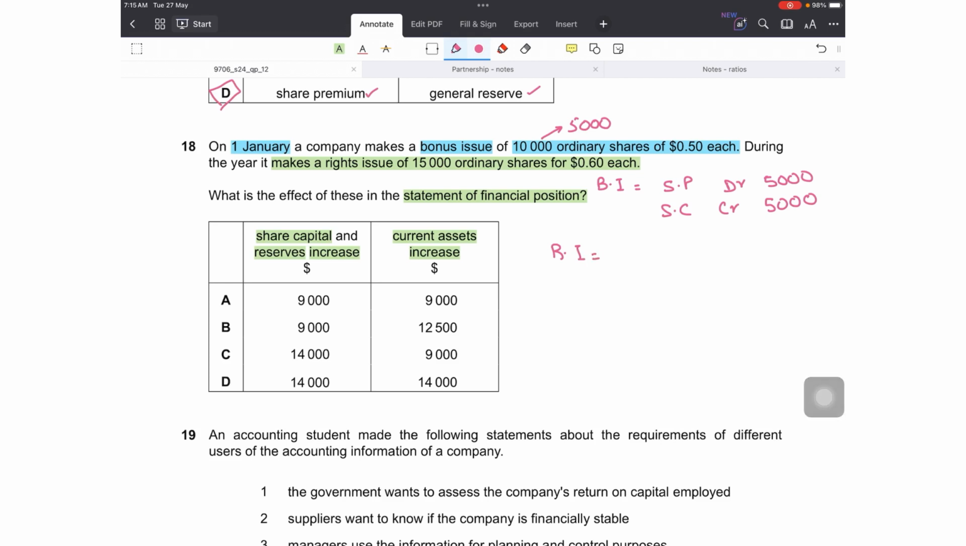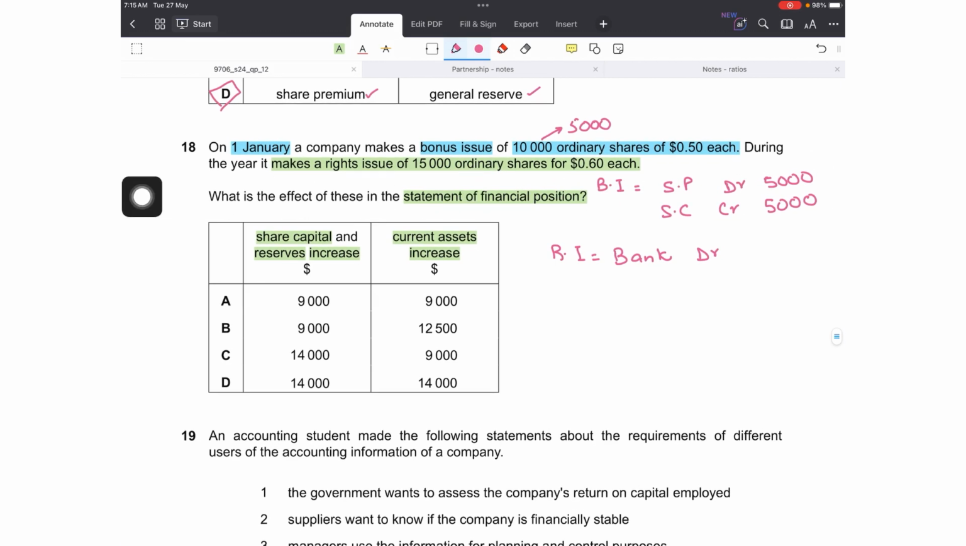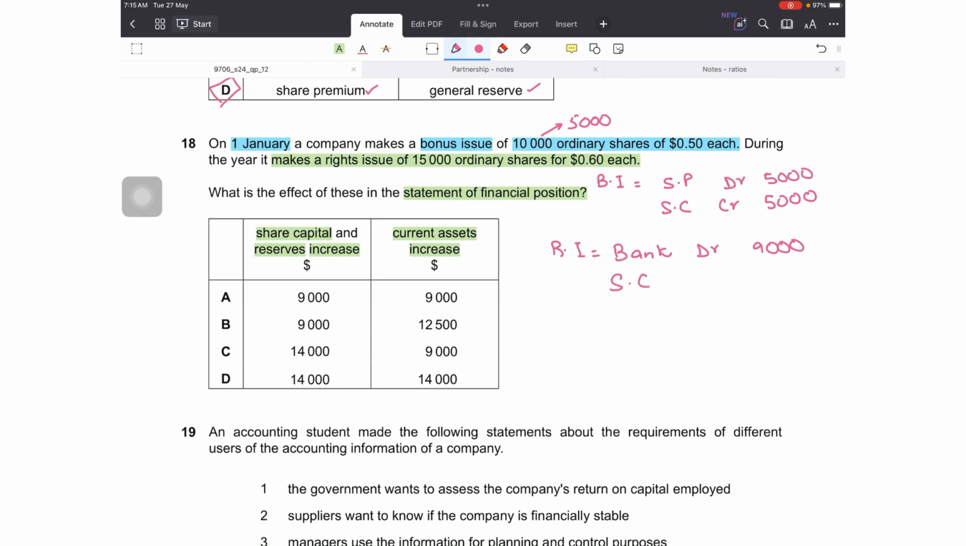Now let's find out for the rights issue. How much am I raising from the rights issue? The par value was 0.5, but I'm issuing it at a premium of 0.1. So in a rights issue, bank is involved. Bank will be debited by 0.6 into 15,000, that will be 9,000, and my share capital will be credited with par 0.5 into 15,000, that would be 7,500, and share premium will also be credited by 1,500, that is 0.1 into 15,000.